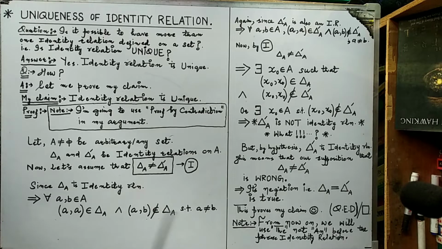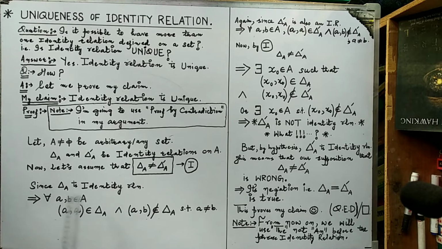And let us also suppose that I have two identity relations, delta A and delta A dash, on the set A. My job is to prove that delta A is equal to delta A dash, because that will prove the uniqueness of the identity relation. Because I am going to use the proof by contradiction method, let us suppose that delta A is not equal to delta A dash.